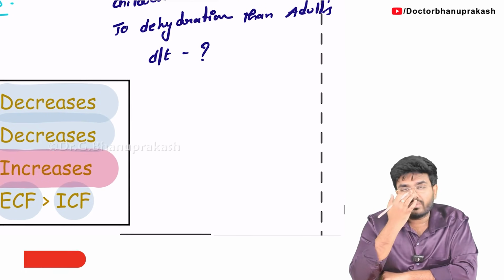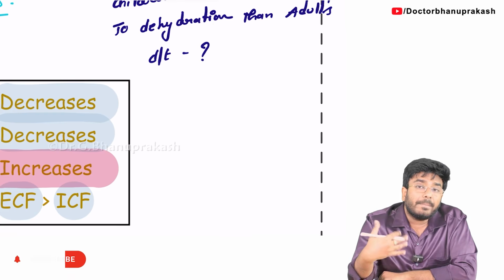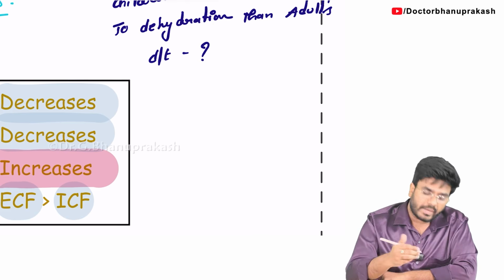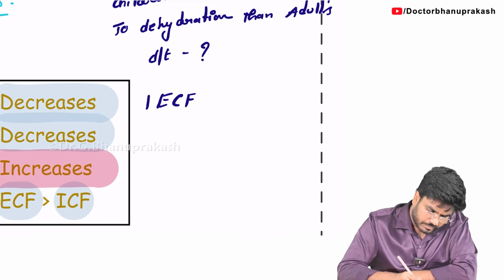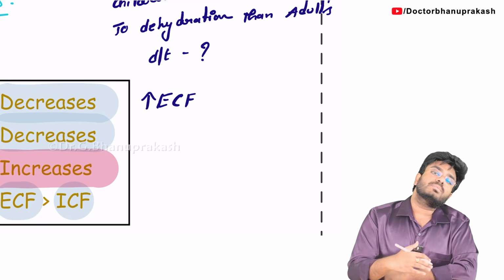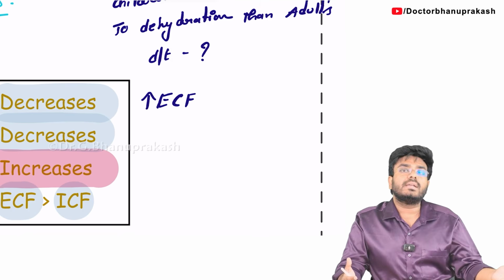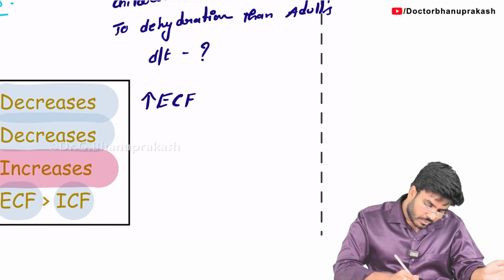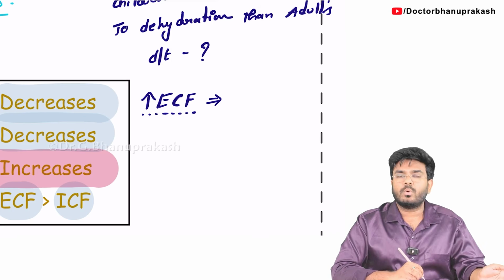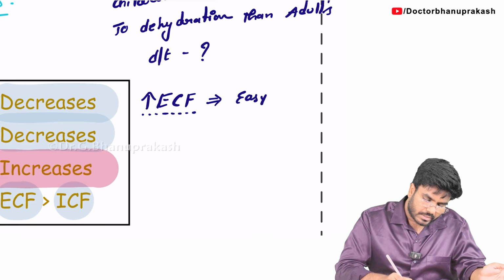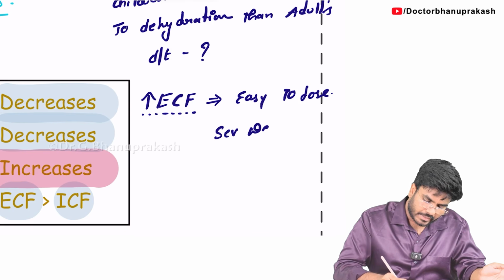When you are a child, comparatively speaking, you have more extracellular fluids. I told you that with age, intracellular fluids increase. When you are a child or infant, you have more extracellular fluids. So it is easy to lose. More extracellular fluid, easy to lose. So it can lead to severe dehydration.